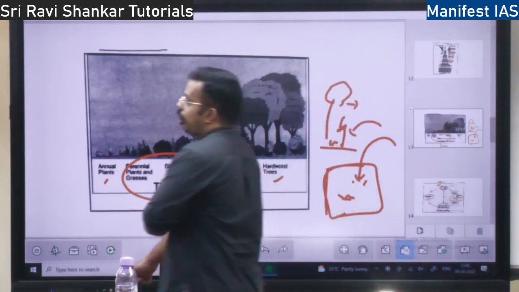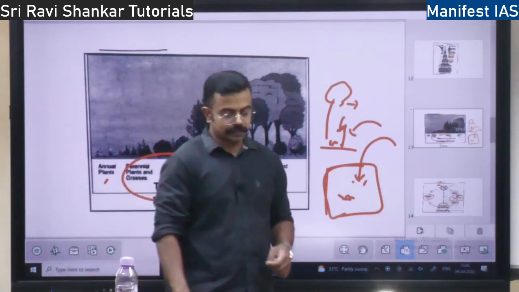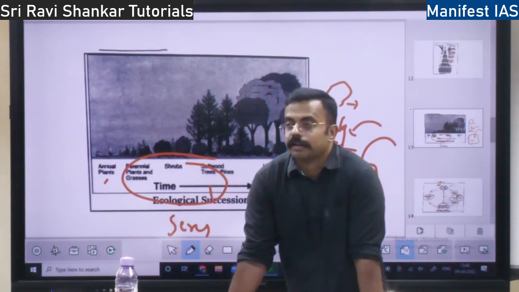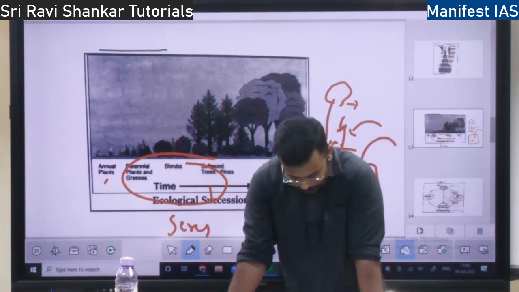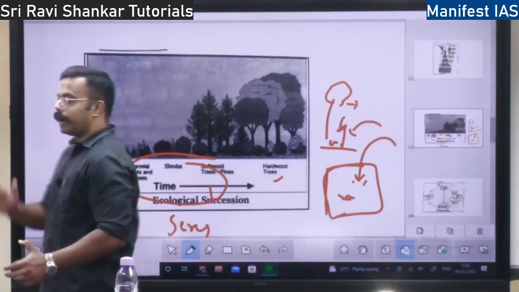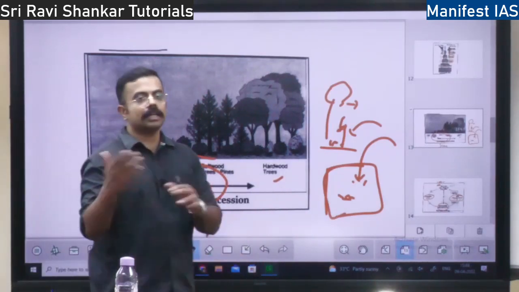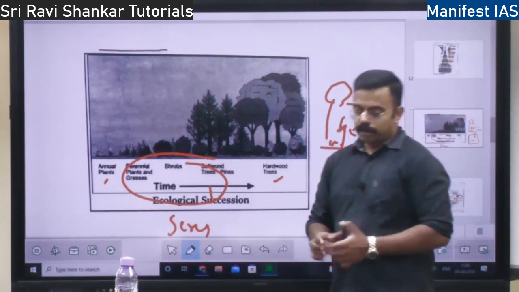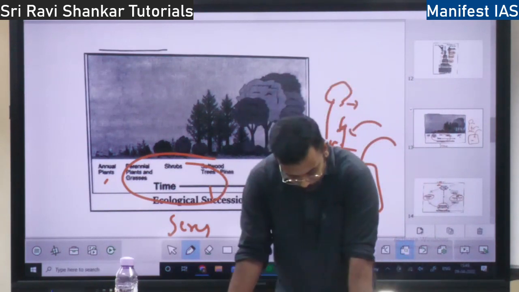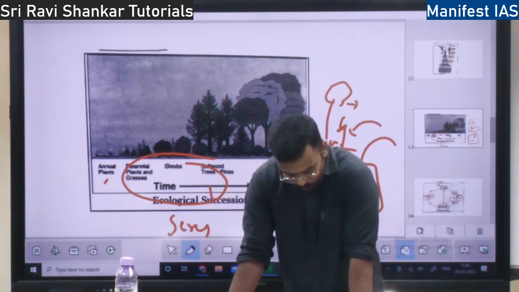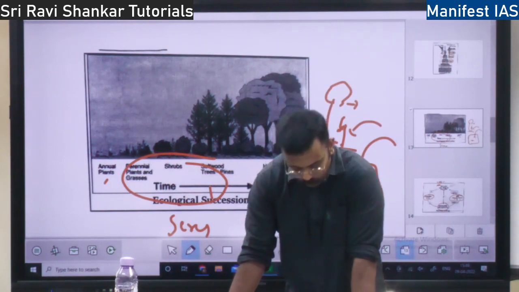There is one more concept called autotrophic and heterotrophic succession. What is heterotrophic succession? When green plants undergo a change, from one plant community to another plant community getting established, then it is autotrophic succession. But heterotrophic succession is a change from green plants to animals, that is called heterotrophic succession, right?